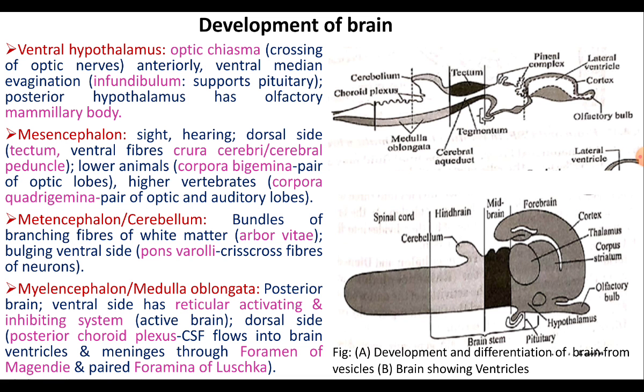The ventral hypothalamus of the diencephalon shows the two optic nerves crossing one another, forming an optic chiasma, and this ventral hypothalamus encloses a ventral median invagination which is called the infundibulum, which supports the pituitary body. The posterior hypothalamus also consists of the mammillary body.